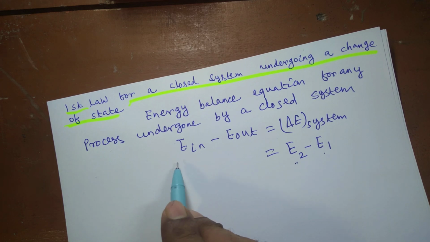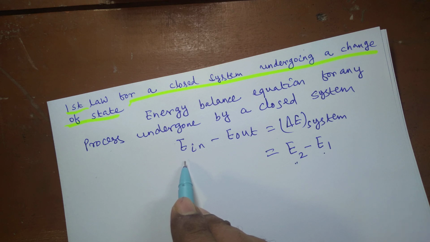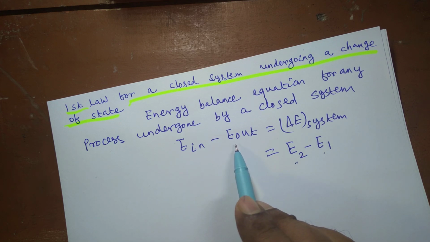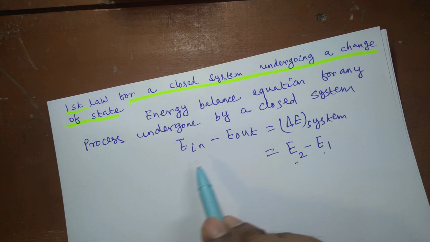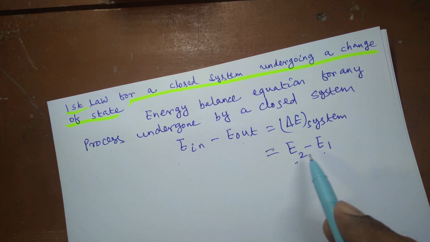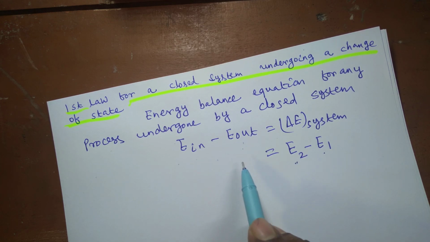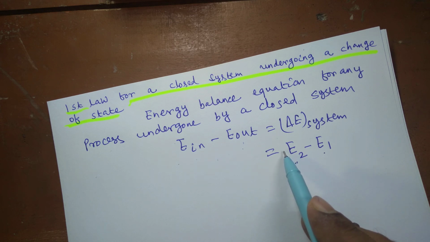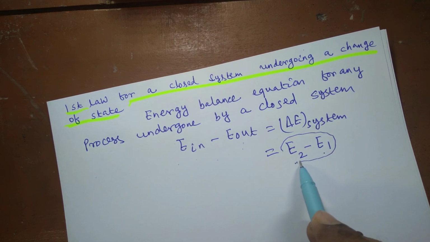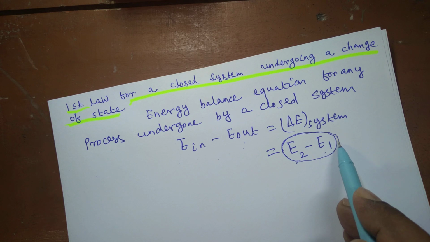E in represents the total summation of energy that enters into the system. That means energy interactions. Those energy interactions take place across the system boundary, and E out is the summation of all the energies that leave the system across the system boundary. These two are energy interactions, and the net energy that gets stored in the system results in an increase in the stored energy.